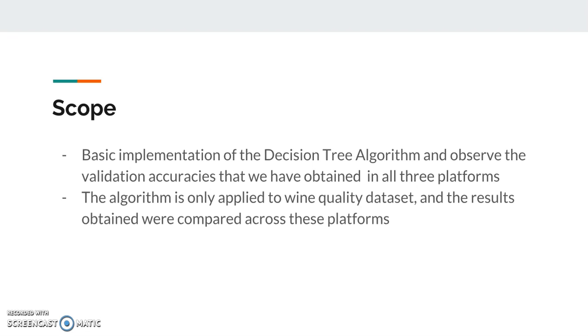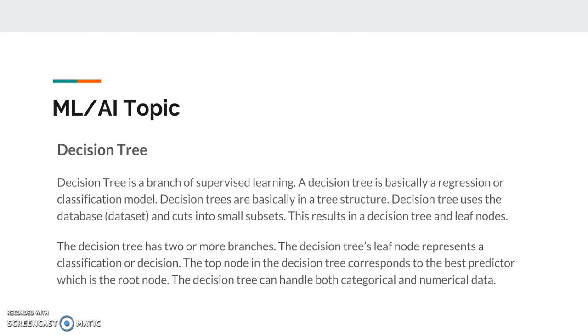infrastructure in today's world. We have applied the algorithm only to the wine quality dataset. We gathered the wine quality dataset from the internet and applied the decision tree algorithm on that, and we got results on the three different platforms. The three were all different. And now the basics of the ML and AI topic.